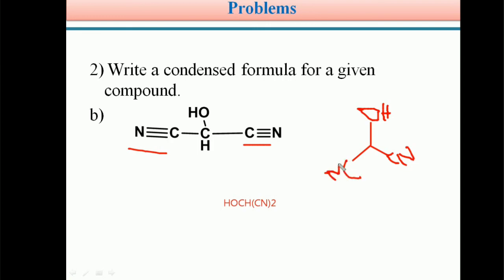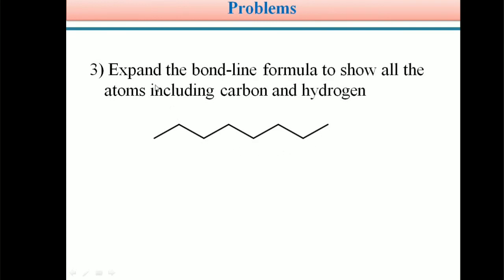So students, this is the line angle formula or bond line representation of the given compound. In this manner we can take a complete structural formula, convert it into a condensed formula, and write it in a bond line structural representation.